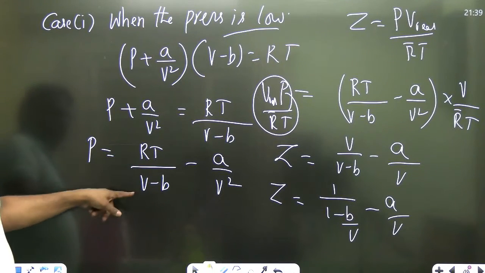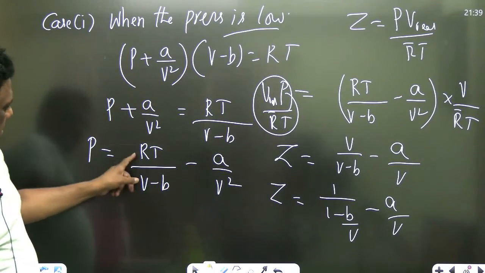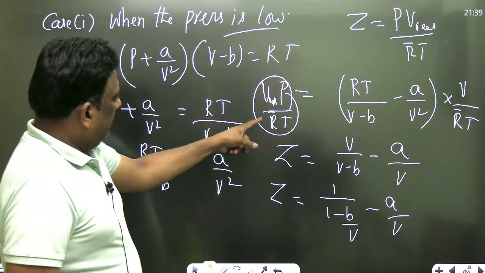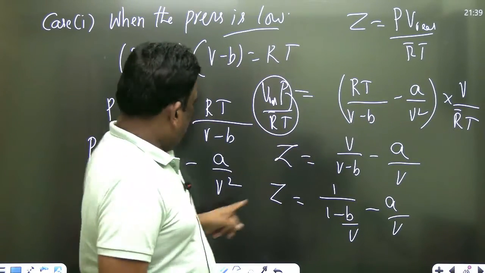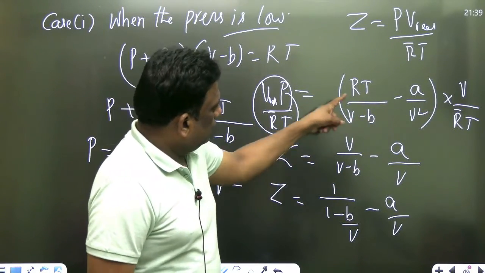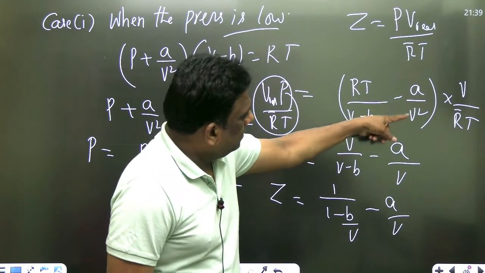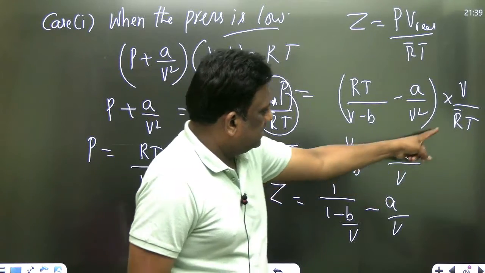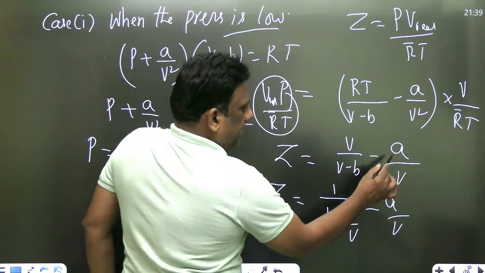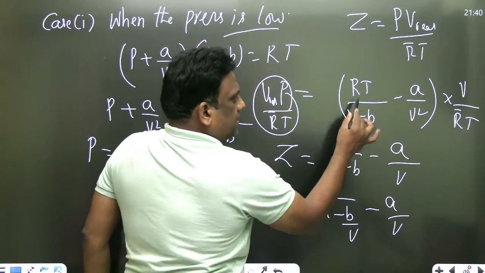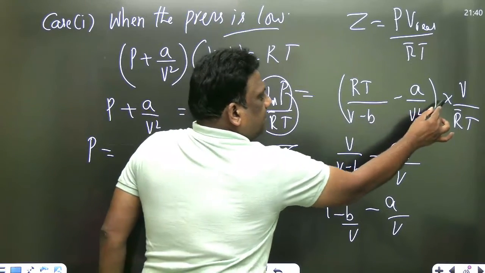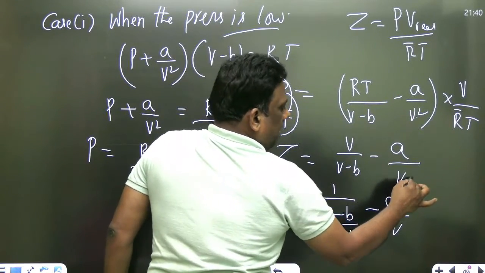P is equal to RT by V minus B, minus A by V square. Correct? So V by RT. V by RT times RT by V minus B, A by V square. So V by V minus B. V is cancelled. So here RT is there, sir. That is the mistake. A by V minus B. RT is gone. This V is gone. A by V. RT is there.